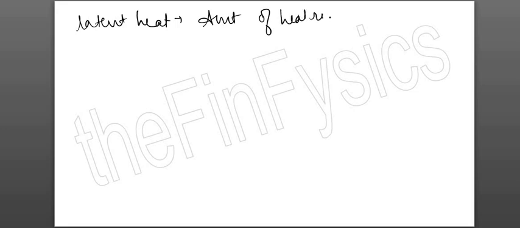Latent heat definition would be amount of heat required to change the state of a substance without changing temperature.